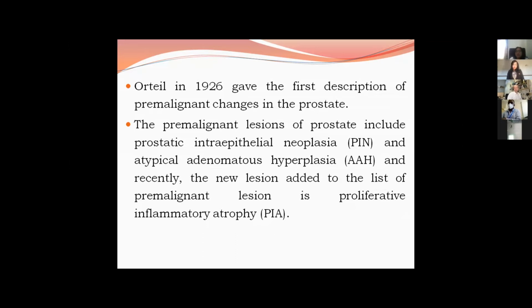These two can be discriminated by IHC markers, that is AMACR, and P63, which is a basal cell layer marker. P63 is focally disrupted in high-grade PIN, but it is positive in low-grade PIN, and it is totally disrupted in adenocarcinoma prostate.